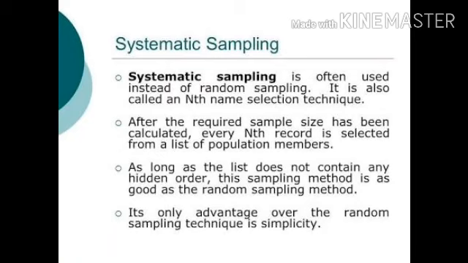Are you clear with this? So this method of sampling is a shortcut method of random sampling. In random sampling, you just randomly select anybody. But in this, you have a system of selecting. You know that every second person or every third person or every fourth person, you have to select for your investigation.